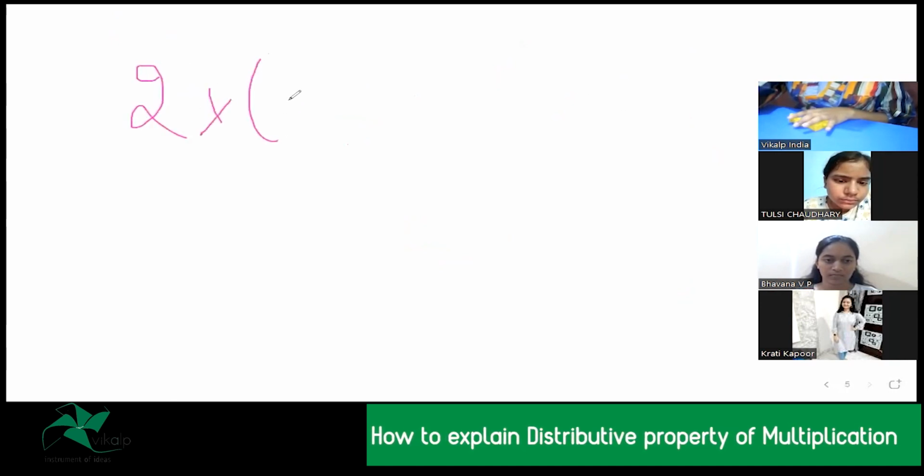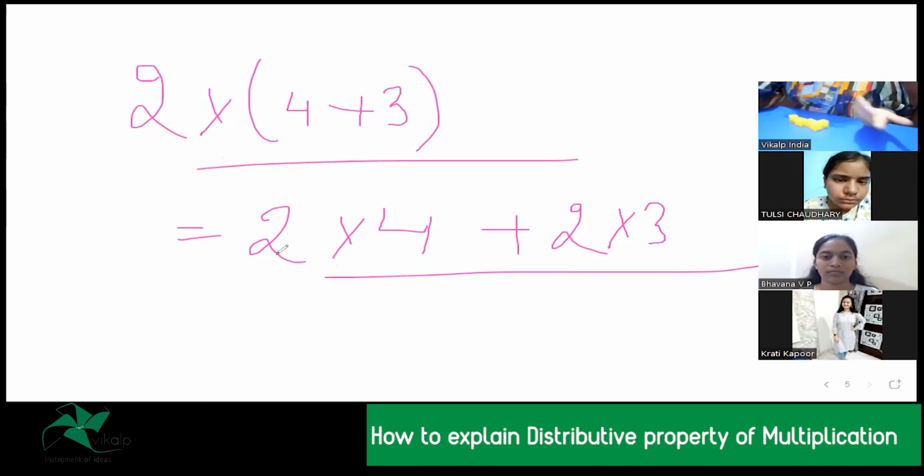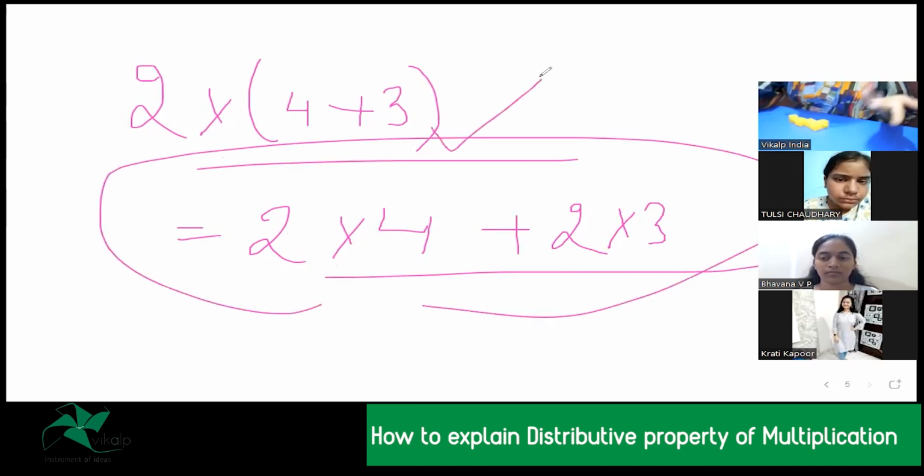2 into 4 plus 3. Now, if I have to use the distributive property, this becomes 2 into 4 plus 2 into 3. Now, how to teach this, that why is this becoming this or why is this becoming the opposite?